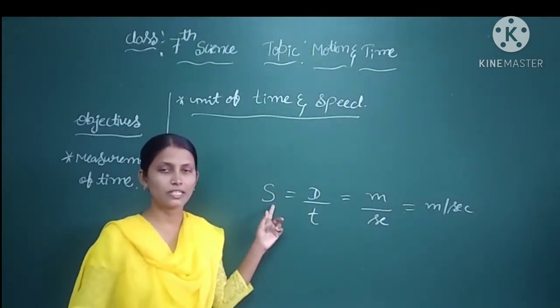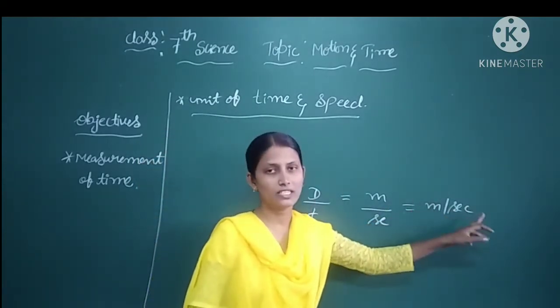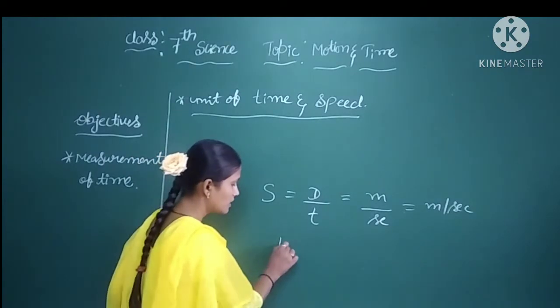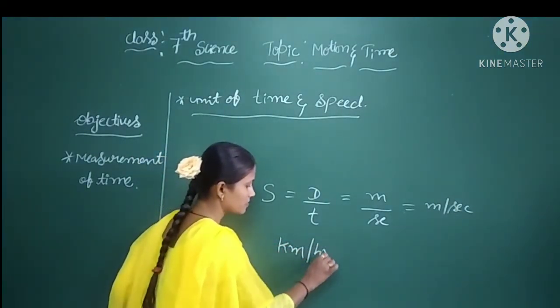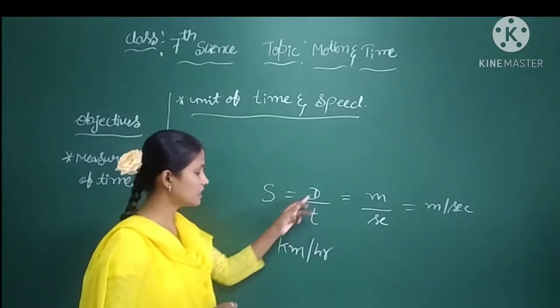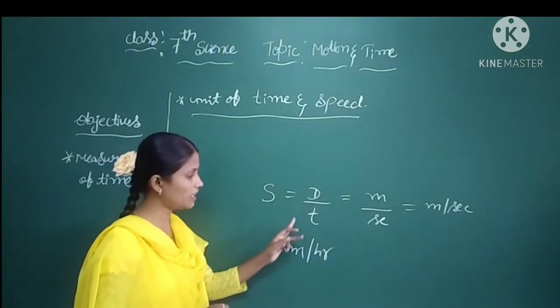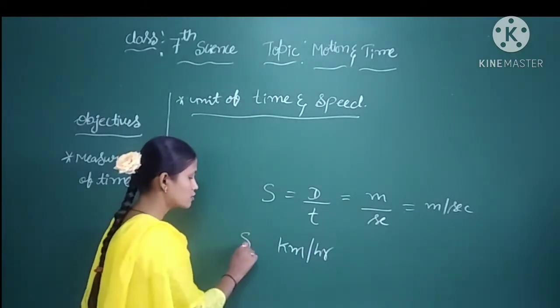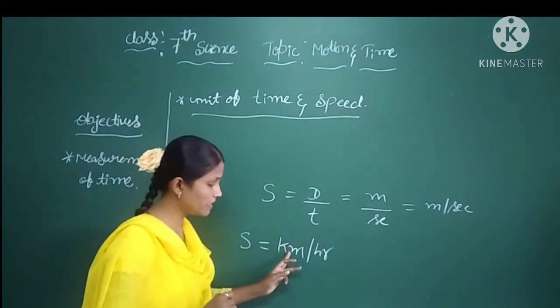Now speed we can measure in meter per second, or also in kilometer per hour. Kilometer per hour is nothing but the distance measured in kilometer and the time measured in hour. Speed we can also measure in kilometer per hour.